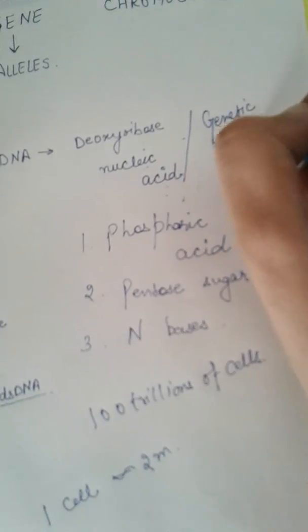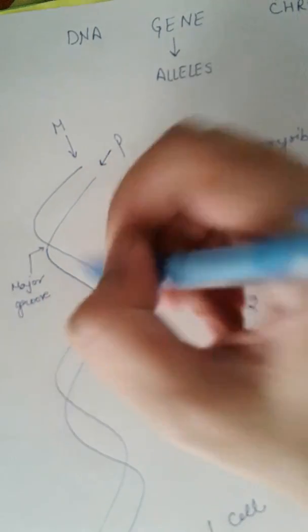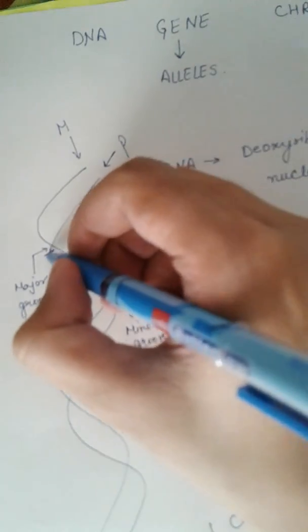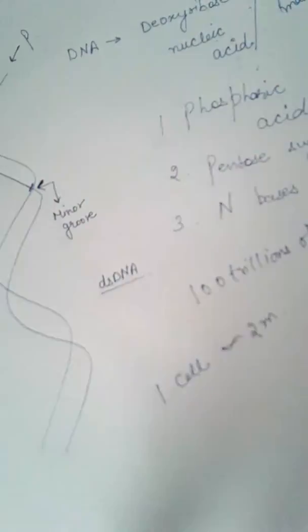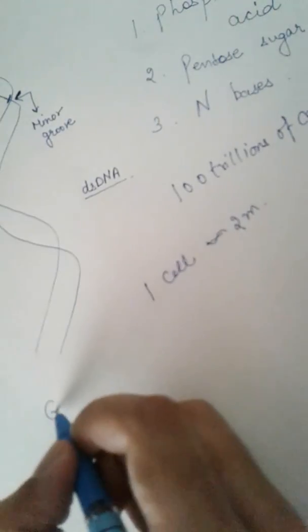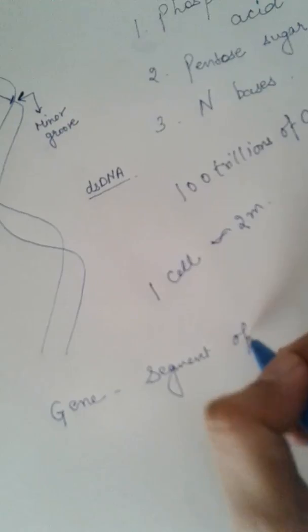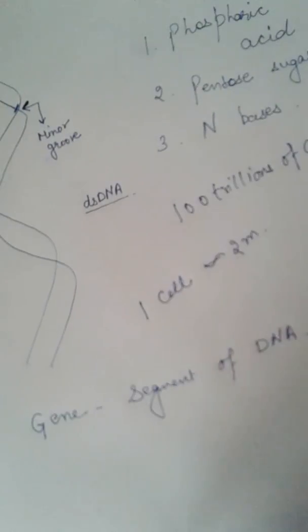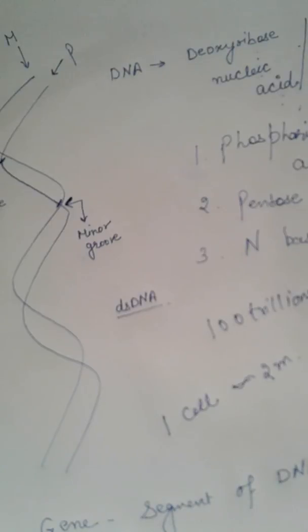It is responsible to carry out your genetic makeup. So next is our genes. What are genes? It is very simple. A gene is a piece of DNA, a segment of DNA responsible to code for a particular character. So a gene is simply a segment of DNA that is responsible to carry a characteristic. So this is regarding your gene.